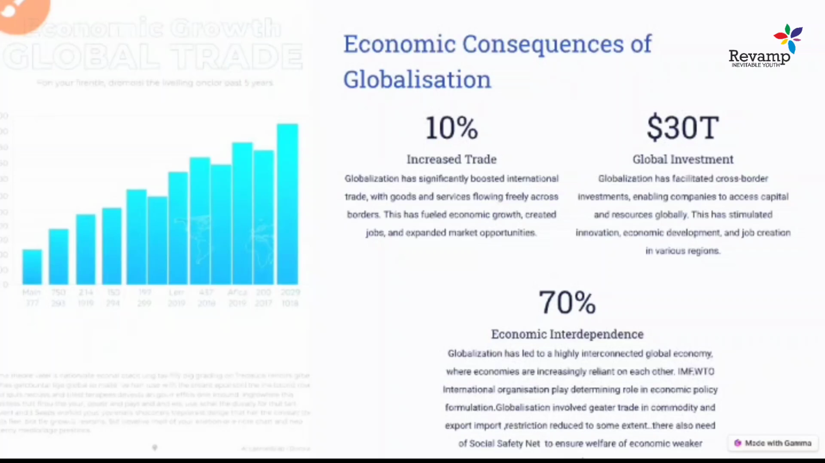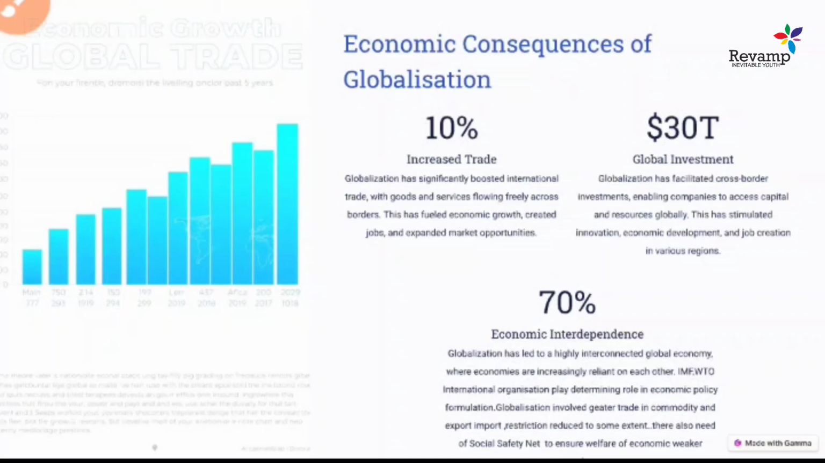First thing is that it increased the trade between the countries. So economic growth was one of the consequences of globalization. It expanded market opportunity. Many people started going to other countries because of globalization, because they thought other countries had better opportunity. So all this started happening with these globalization consequences. So these are the first consequences of globalization.